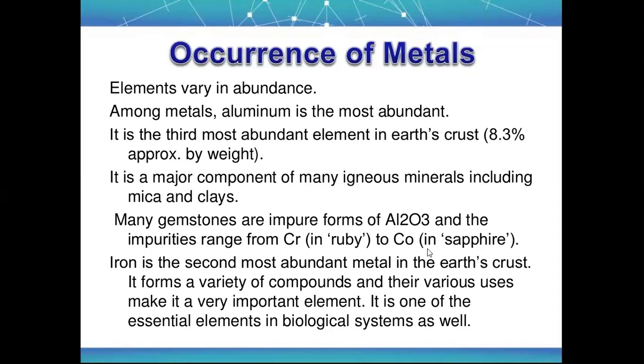It is a major component of many igneous minerals, including mica and clay. So there are different types of components, which include mica and clay. Many gemstones are impure forms of Al2O3, aluminium oxide, and the impurities range from chromium in ruby to iron and titanium in sapphire. So there is a range of forms of aluminium.